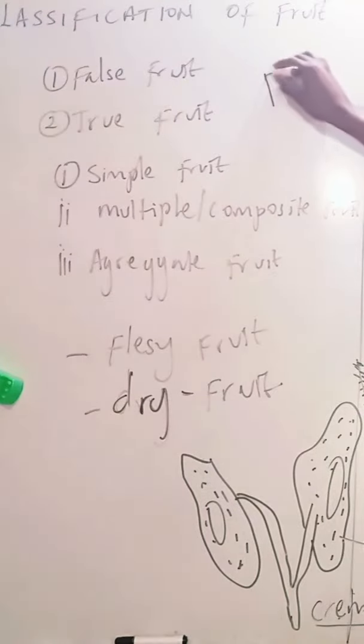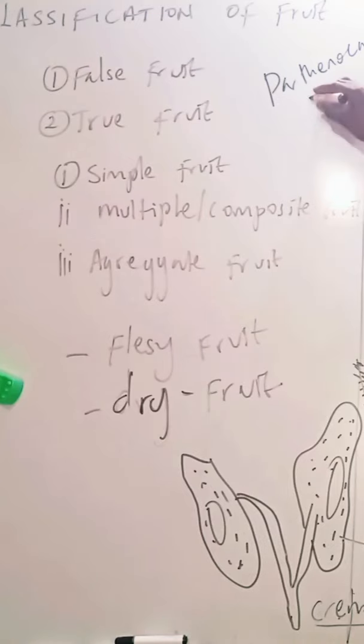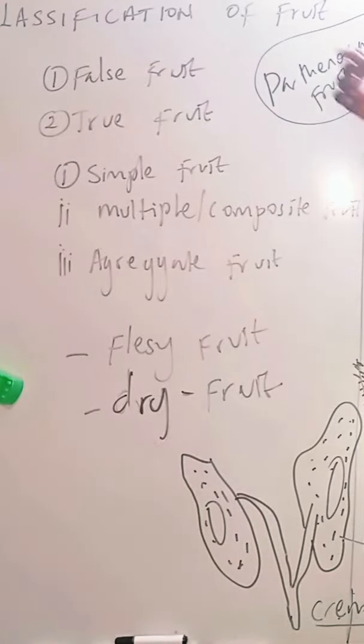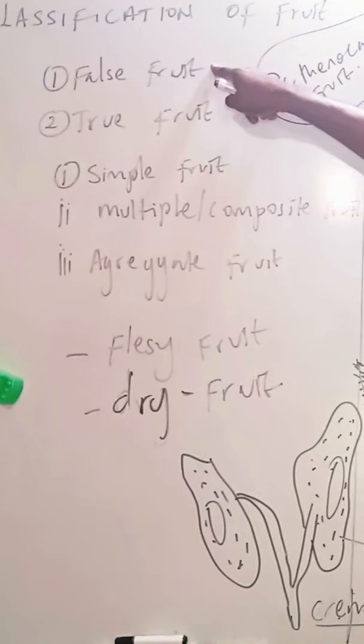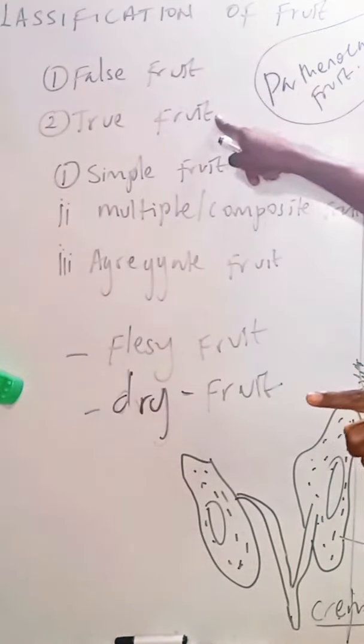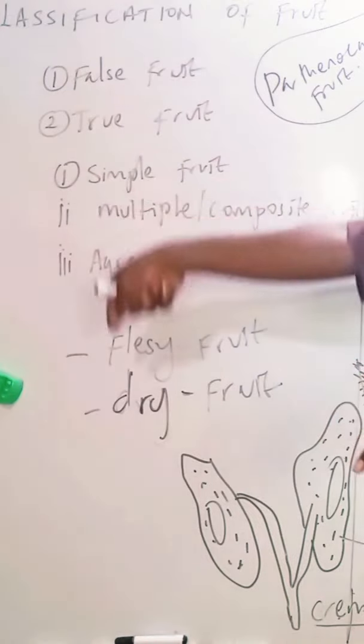Now, some other term I have to add to it is a parthenocarpic fruit, like the banana, Musa sapientum and Musa paradisiaca, banana and plantain. A parthenocarpic fruit is actually a fruit that is gotten from an unfertilized ovary. So when an ovary is unfertilized and a fruit develops, we get a parthenocarpic fruit. While a false fruit is gotten from other floral parts of the fertilized ovary, a true fruit is the fertilized ovary itself.